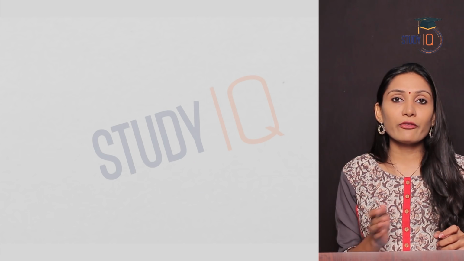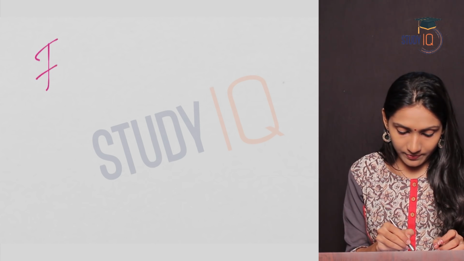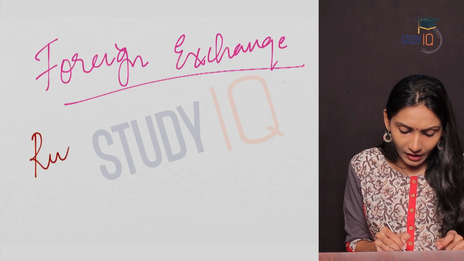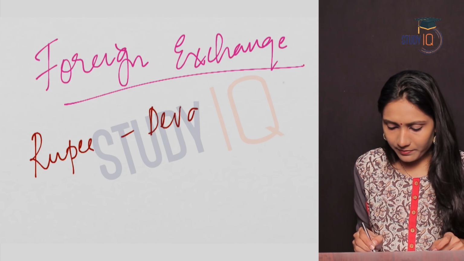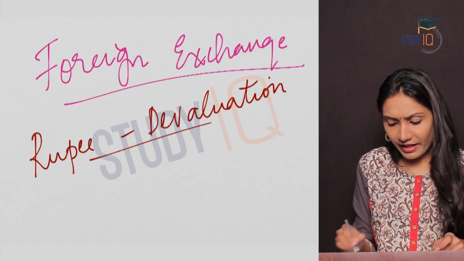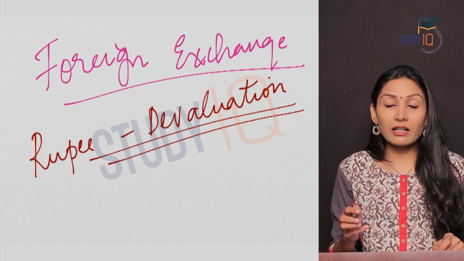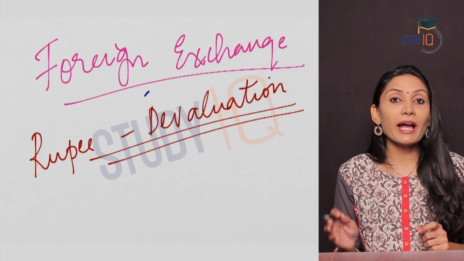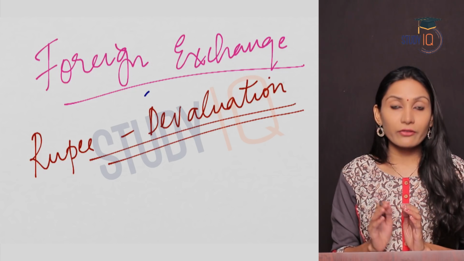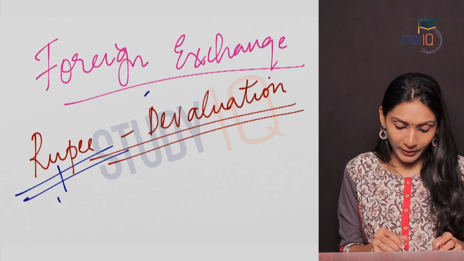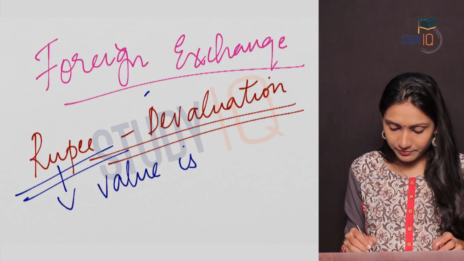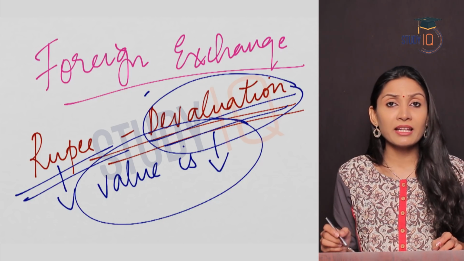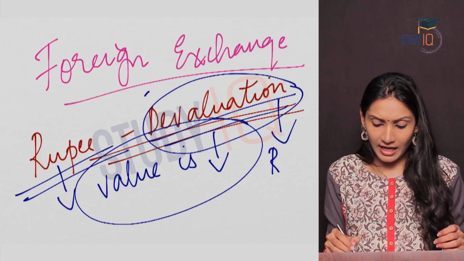Now let us see what were the reforms made in the foreign exchange sector. After liberalization, rupee was devalued. So what is devaluation? We have already discussed what is devaluation, but for your understanding, I'll tell you again. Devaluation is the process by which the central bank of an economy reduces the value of that particular currency. So in case of rupee, the value is brought down. It is not an automatic process. This is an intentional process and this is done by the central bank of an economy. In case of India, RBI does this.